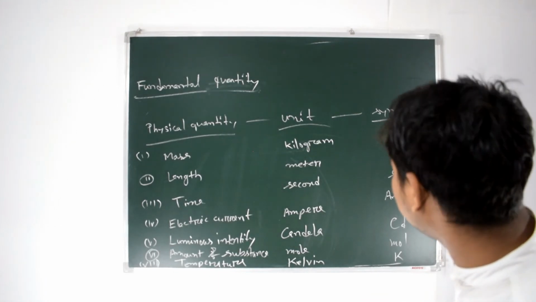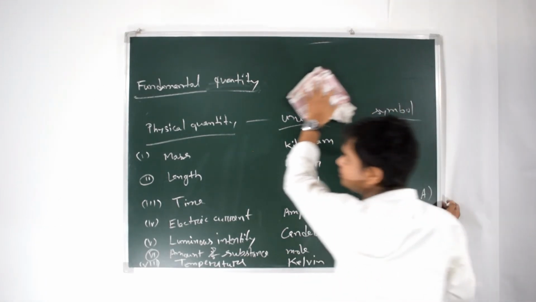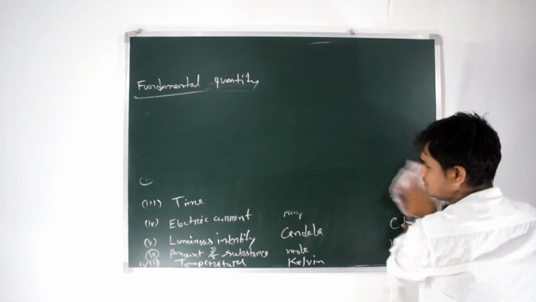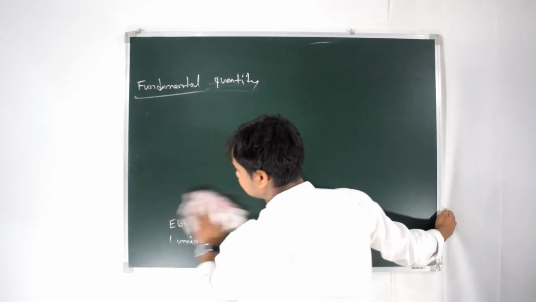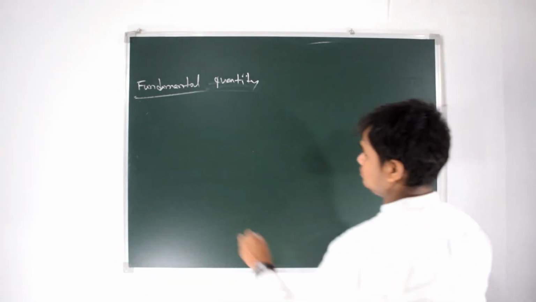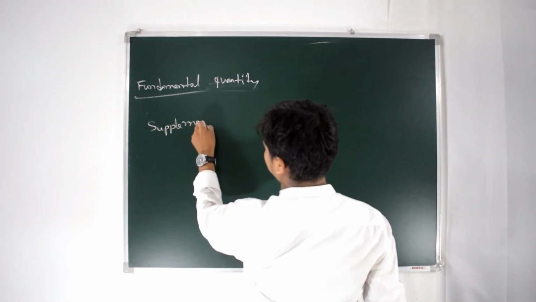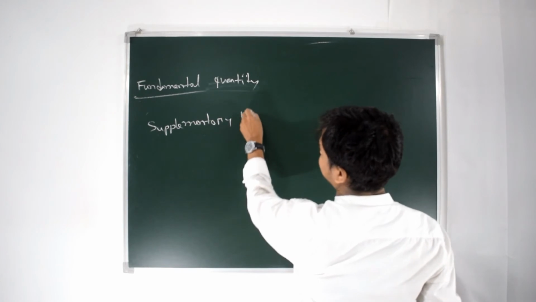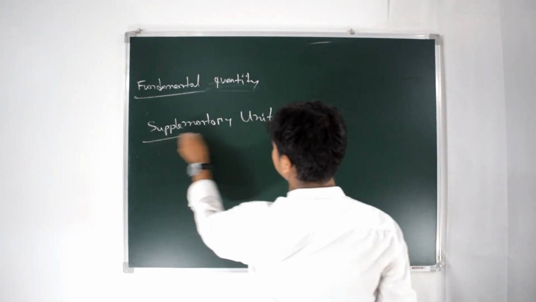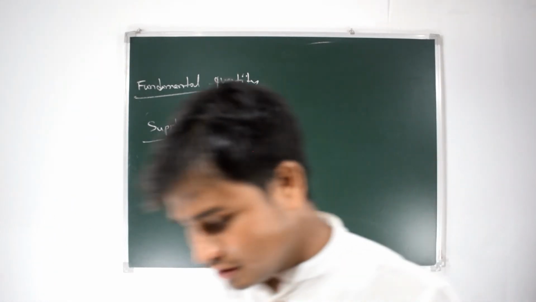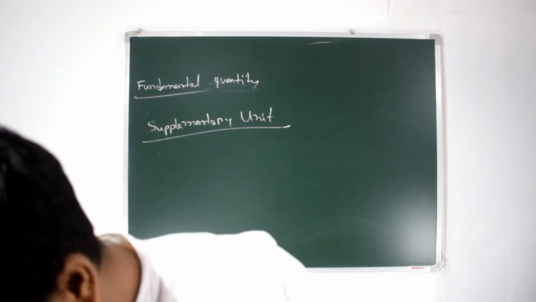Next, there are supplementary units as well. What are the supplementary units?